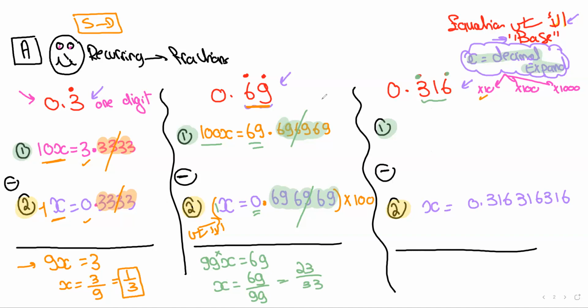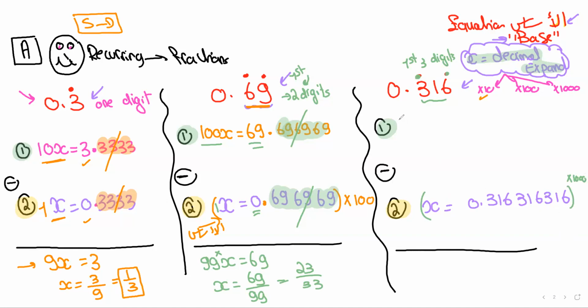Here, we have three digits repeated, meaning that all the numbers written are repeated. So definitely, since I have 3 digits repeated, I will multiply by 1,000.